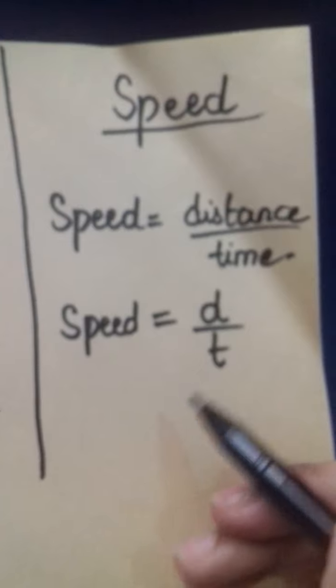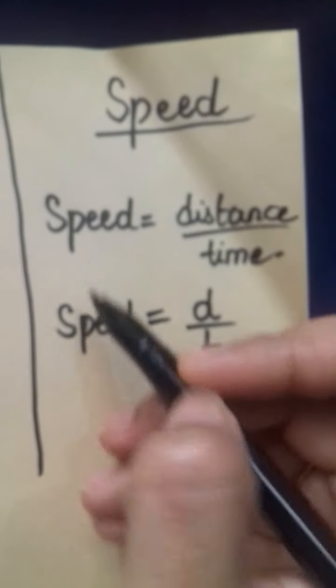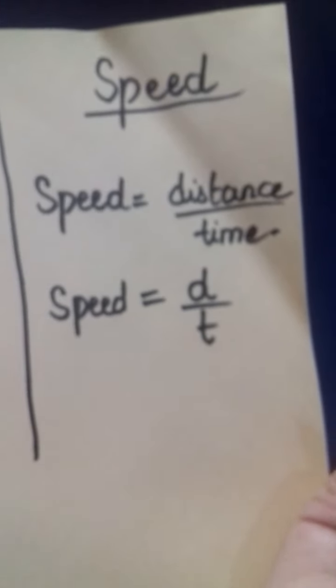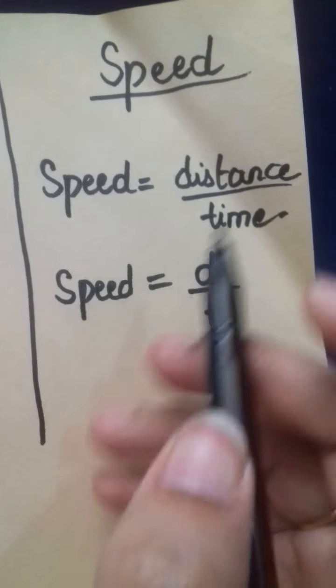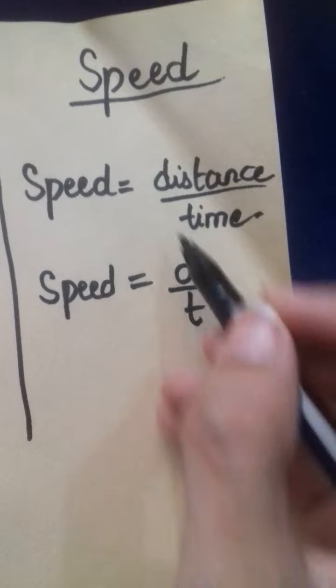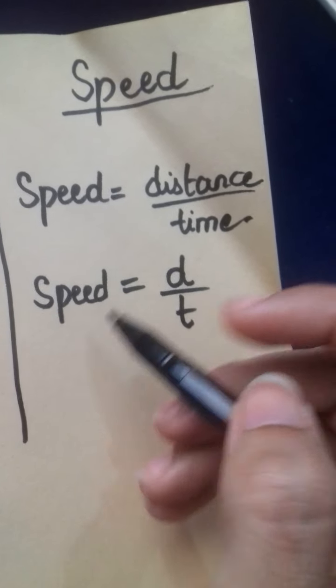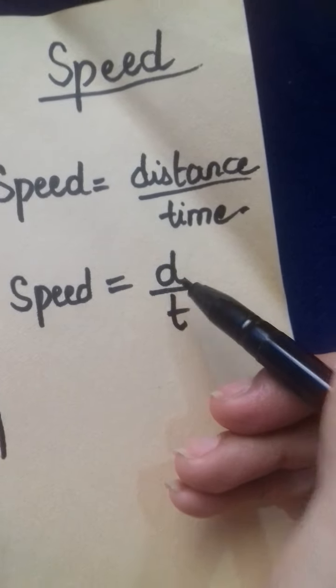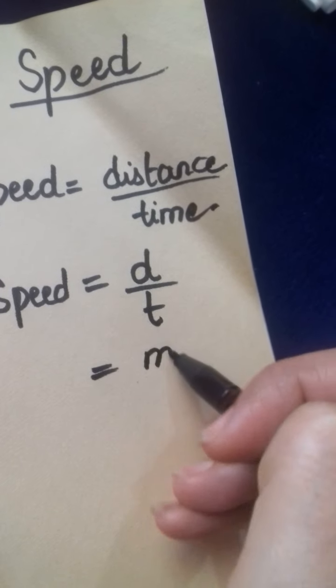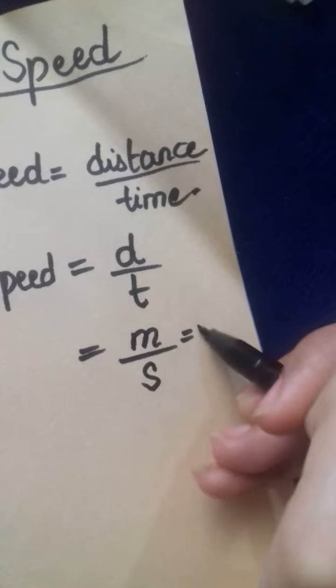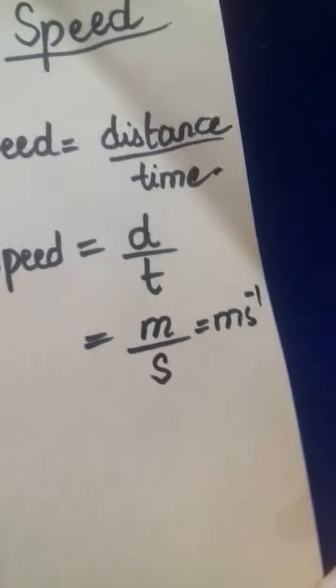In some books the speed is denoted by the letter v, in some books we will just have the term speed. And when we look at the unit of the speed, we consider the unit of distance, which again is meter and the time second, so we will have meter per second.